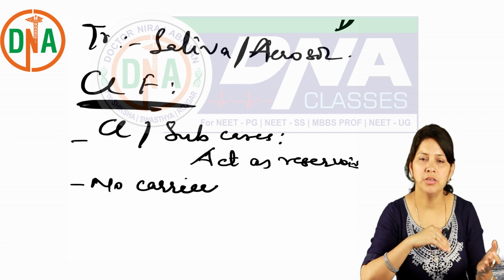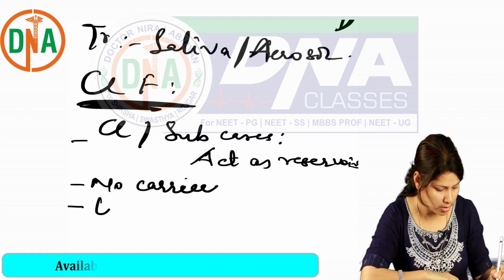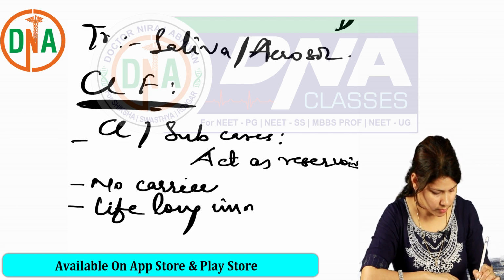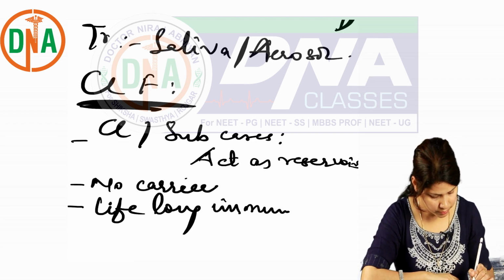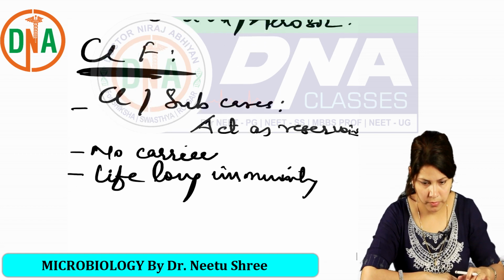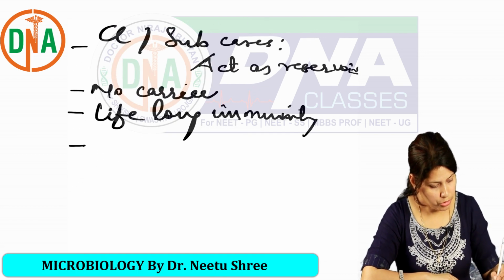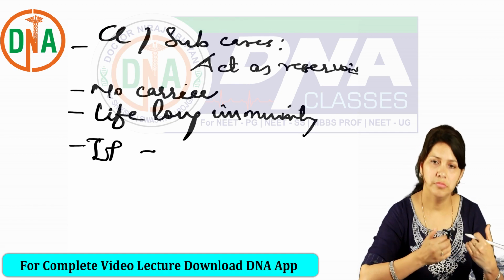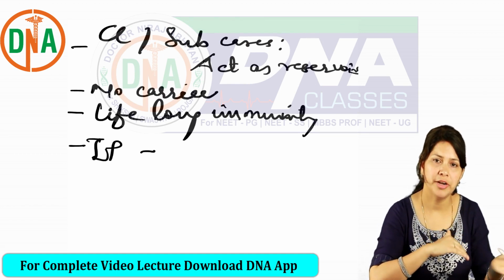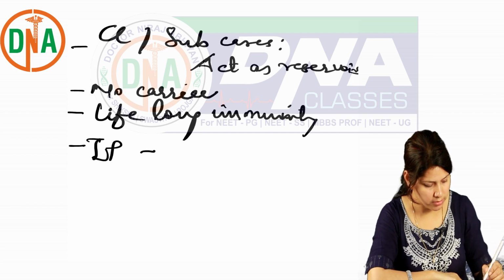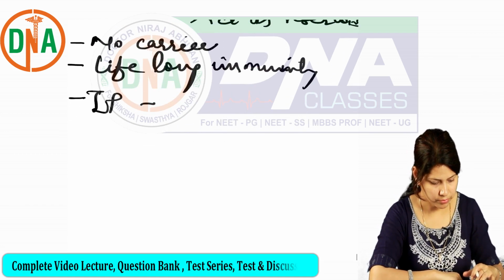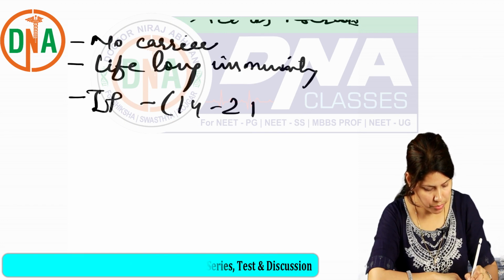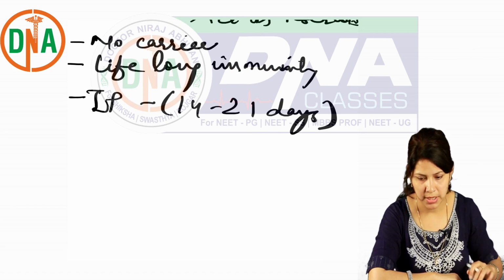Once infection can give lifelong immunity. Incubation period is a bit more than measles. In measles it was 10 to 14 days. Here it is 14 to 21 days.